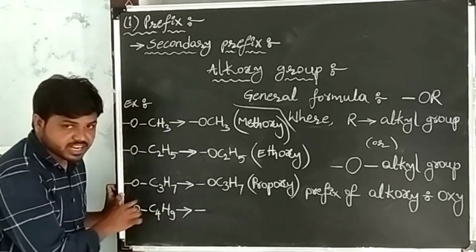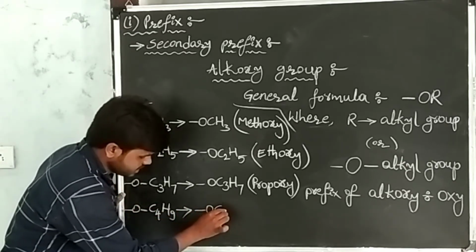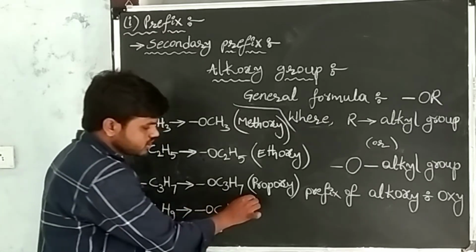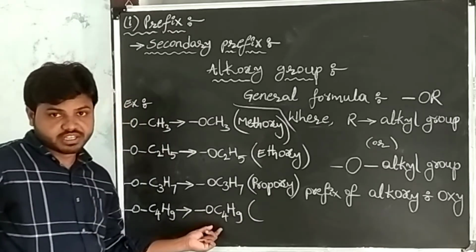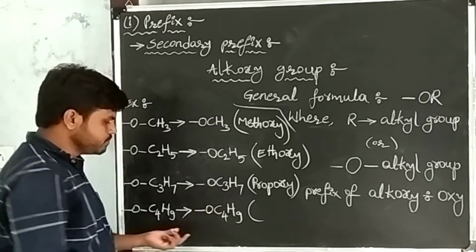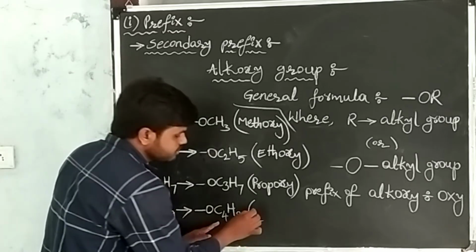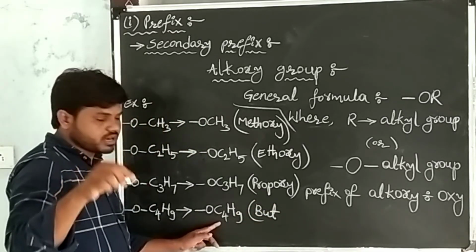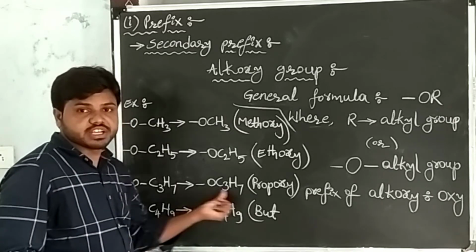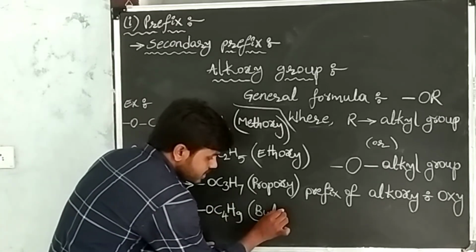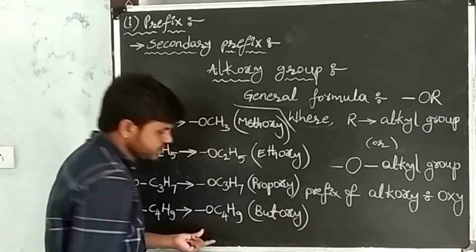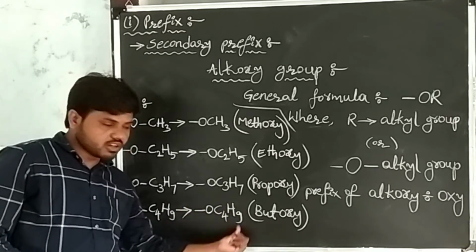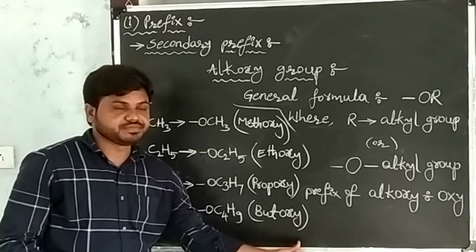In another way, we can write this compound as OC4H9. The name of the alkoxy is butoxy, because it has four carbon atoms. The root word of four carbon atoms is but, and it belongs to the alkoxy group. The prefix of the alkoxy group is oxy. I write the root word and the prefix of the alkoxy group, so the name of the alkoxy is butoxy.